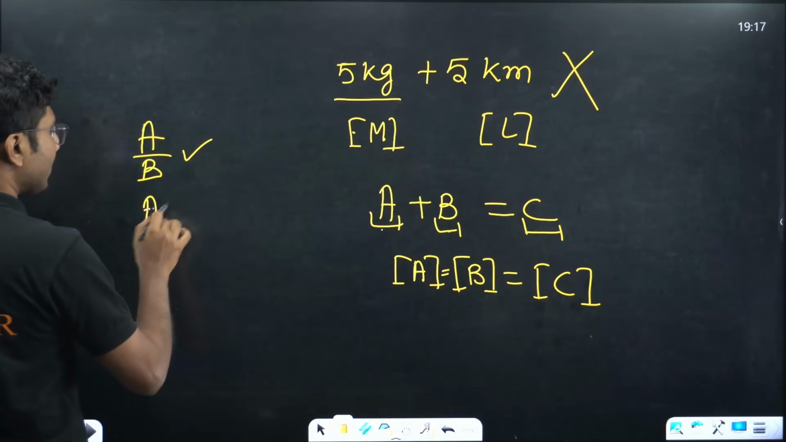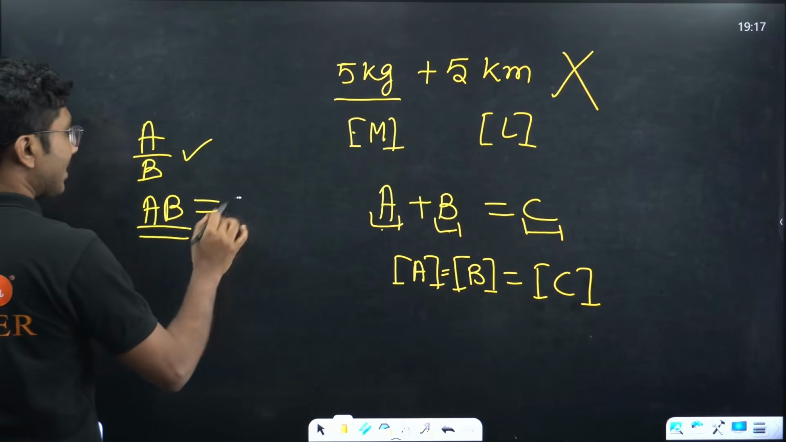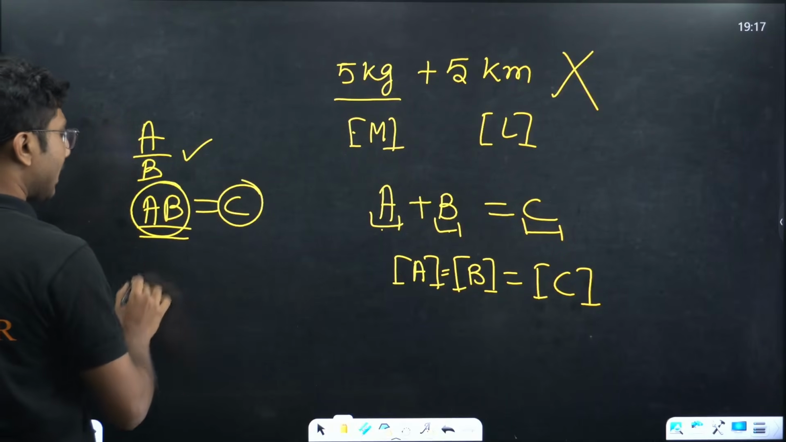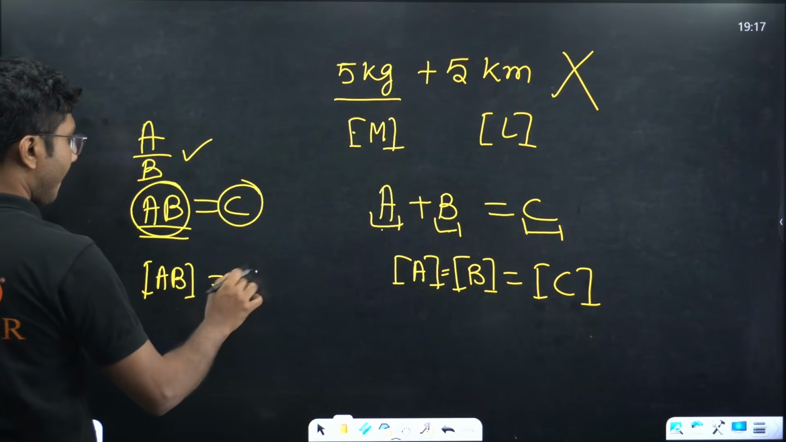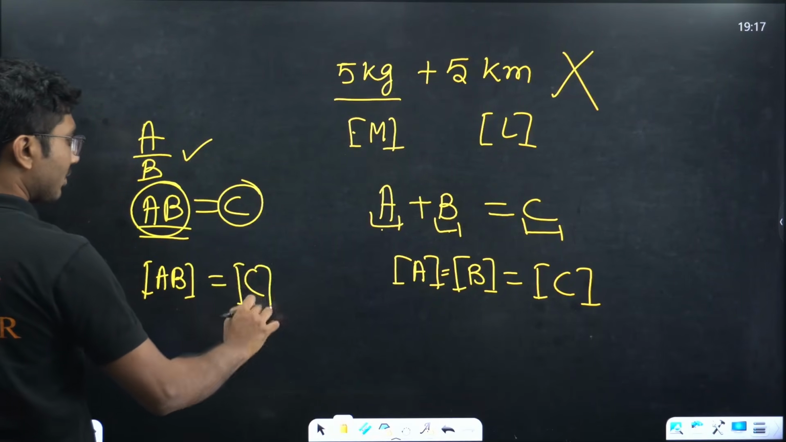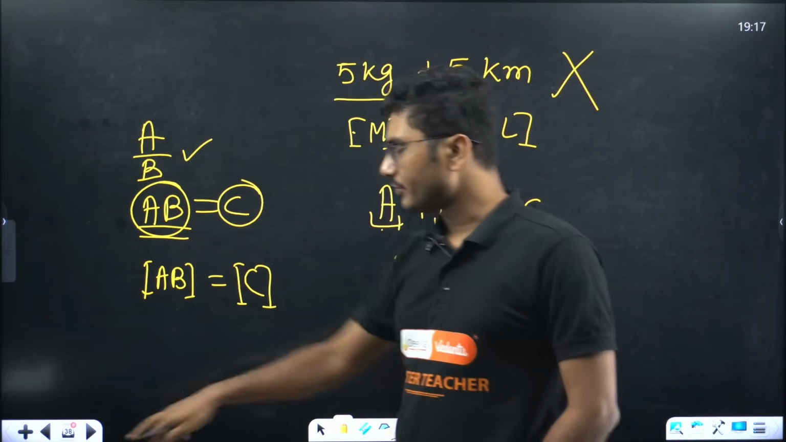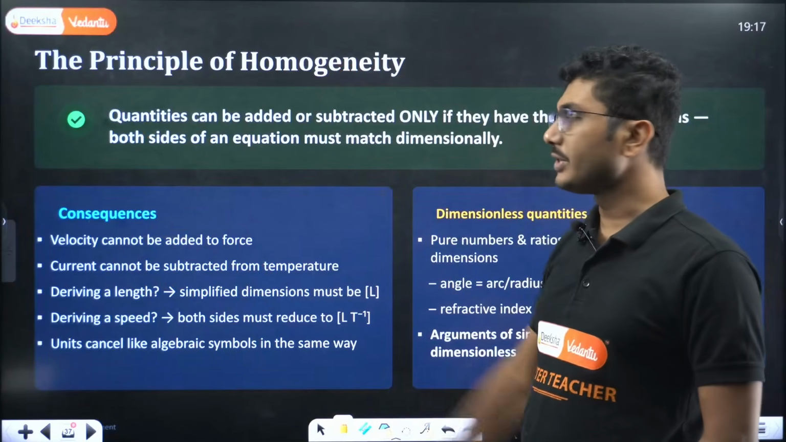On the other hand, division and multiplication between two dimensions is always allowed. But again, if you are writing AB is equal to C, the total dimension of AB should be equal to the total dimension of C. We will see one question. I think at the end of the chapter we have one KCET question which is important. We will see that. Now, what are the consequences of this?